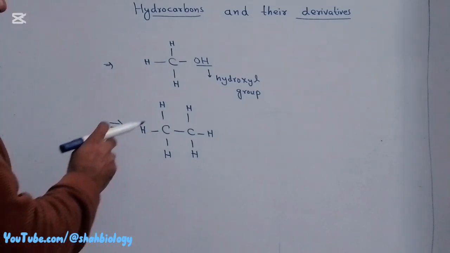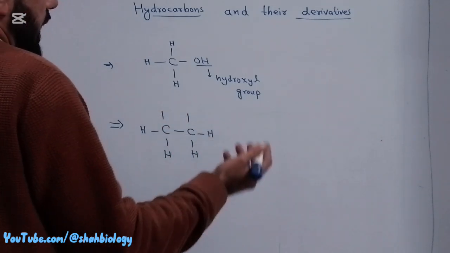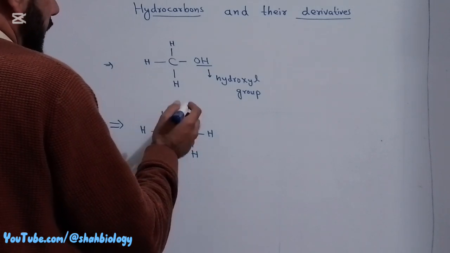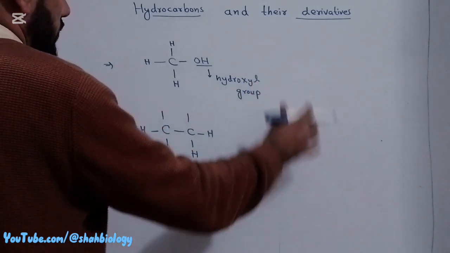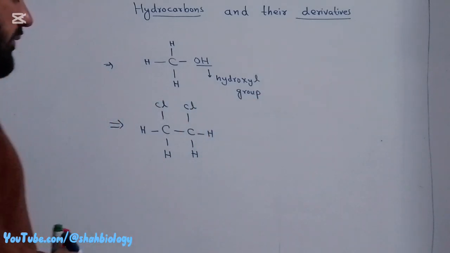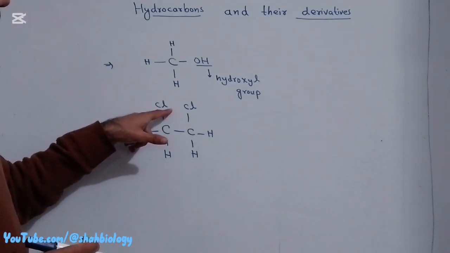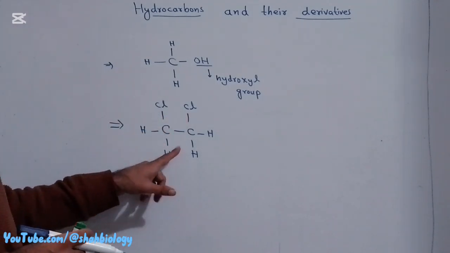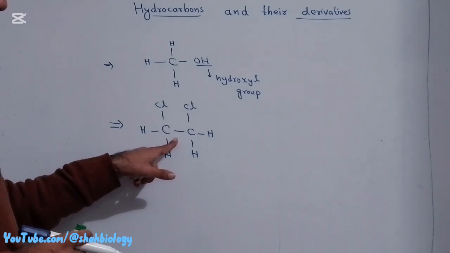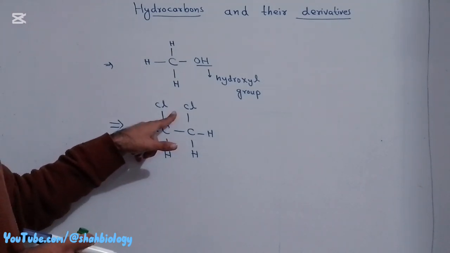If I remove these hydrogen atoms and bind a different type of atom, like from the halogen group I take chlorine, I take two chlorine atoms and bind them here, now this is not ethane, these are ethyl halides. We call it ethyl chloride.